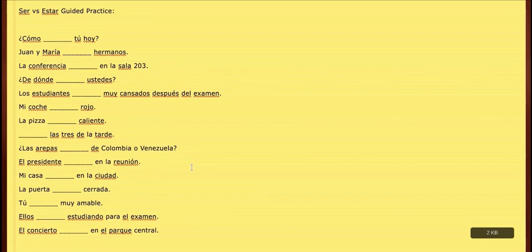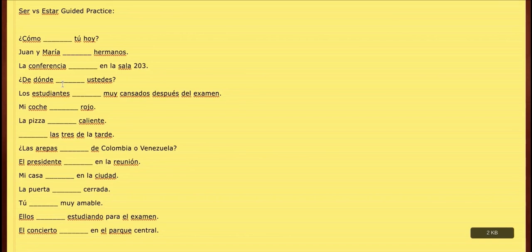All right, so when we're looking at this SER versus ESTAR guided practice, what we want to do is first, let's break it down. Let's translate what each of these is going to be. Then let's try to think, are we using SER or ESTAR? And then finally, let's choose our conjugation. Now, these are 15 questions generated by ChatGPT. Thank you, ChatGPT. So let's get started on the first one.